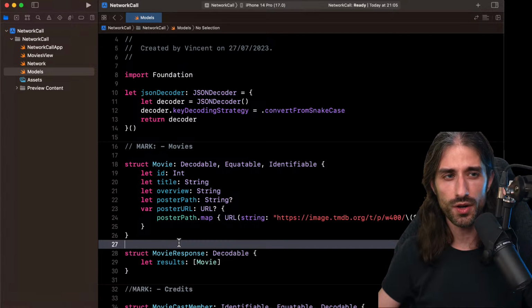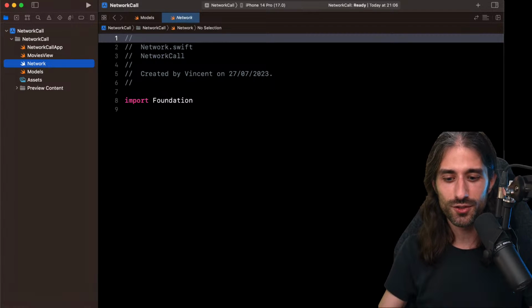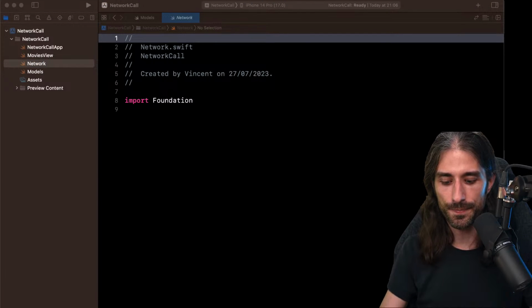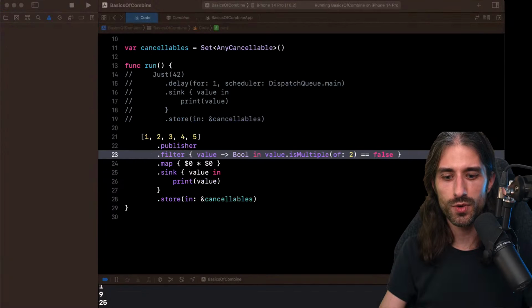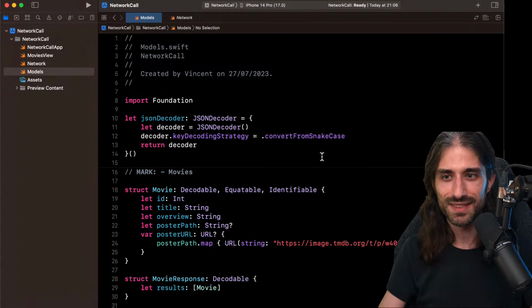So if you want to write the code during the live, I'm giving you a few more seconds to take a screenshot of this, and you have the time to write it on your own, because in 3, 2, 1, I will need to go back to the network code, and in the network code, we are going to make our first network call. First, I'm just going to go into the models very quickly. I'm moving the window into my other screen. Can you guess why? Because, of course, I'm writing my API key where you can see it. Okay, so